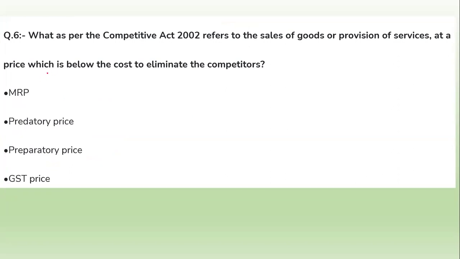Next question on your screen: what, as per the Competition Act 2002, refers to the sale of goods or provision of services at a price which is below the cost to eliminate the competition?